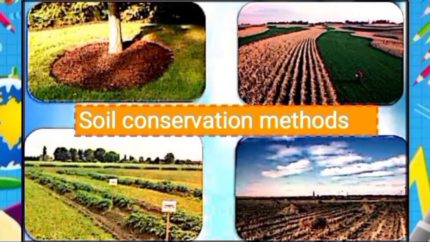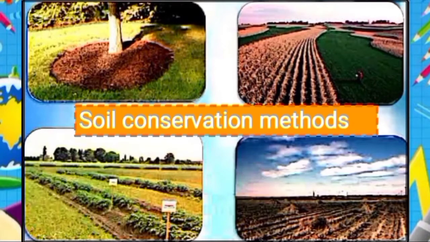Soil conservation can also be done by crop rotation. Between harvesting one crop and planting the next crop, there is a time period when the farmland doesn't have any crop.